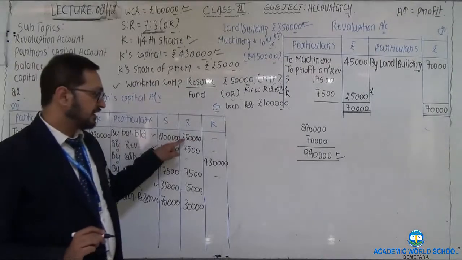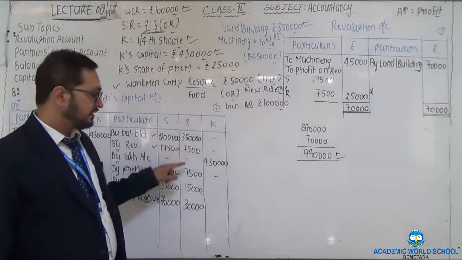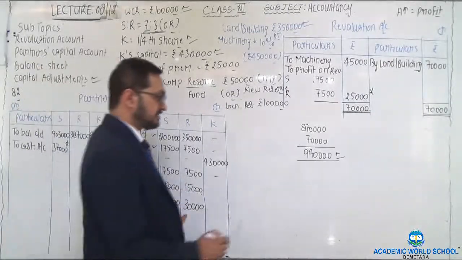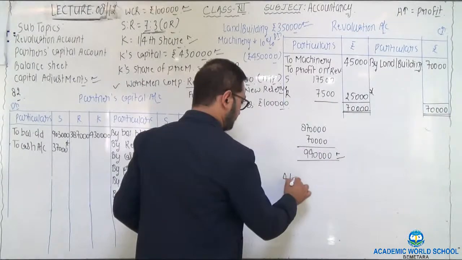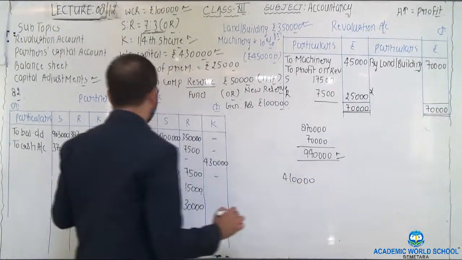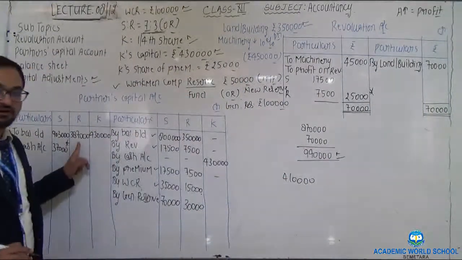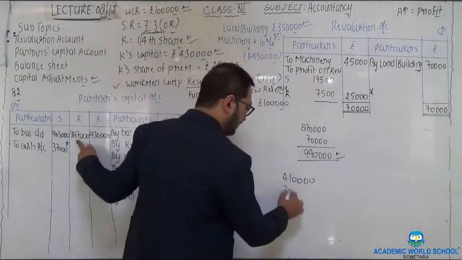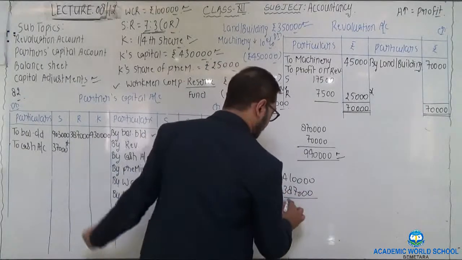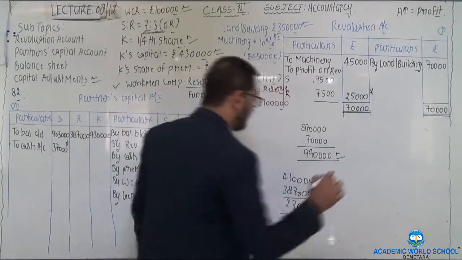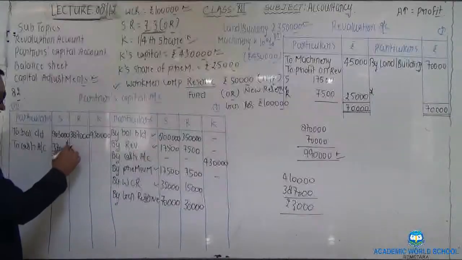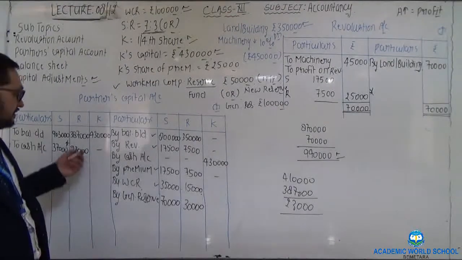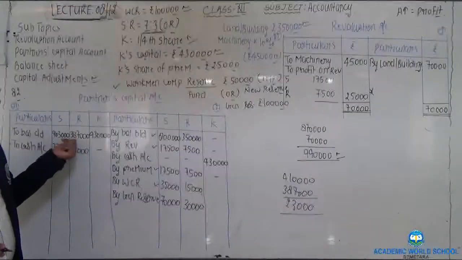Now after that make the total of R. 3,50,000 plus 15, 3,65,000 plus 15, 3,80,000 plus 30, that is 4,10,000, and his capital should be, according to the new profit sharing ratio, 3,87,000. So deduct 3,87,000 from 4,10,000. Balancing figure would be 23,000. He is going to withdraw 23,000 from the partnership concern to make his capital equal to 3,87,000.